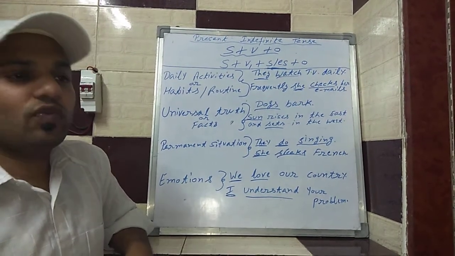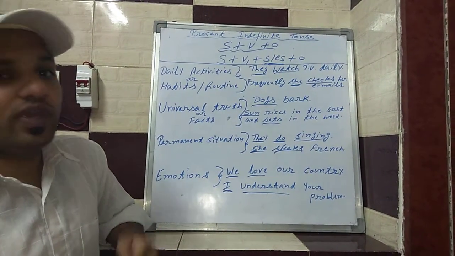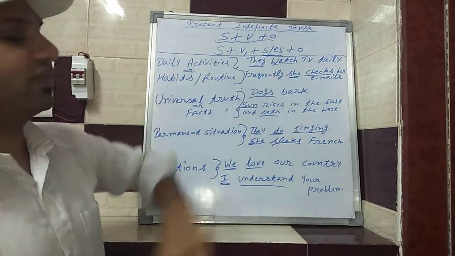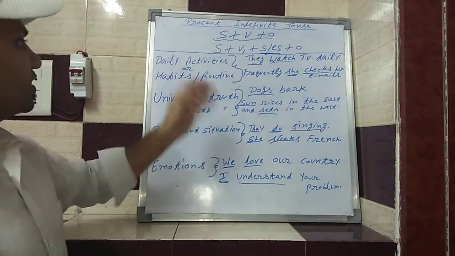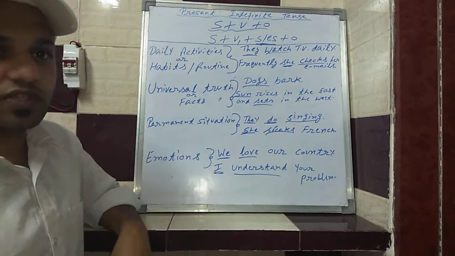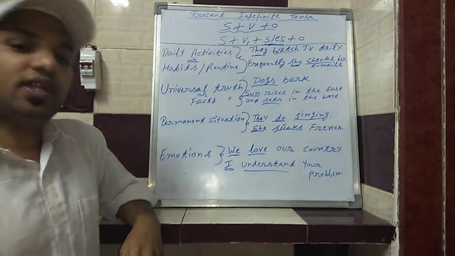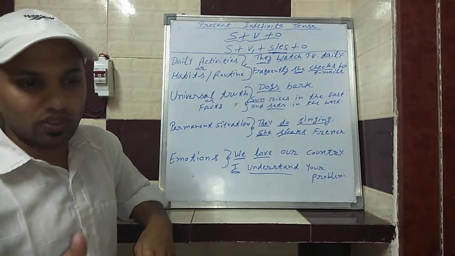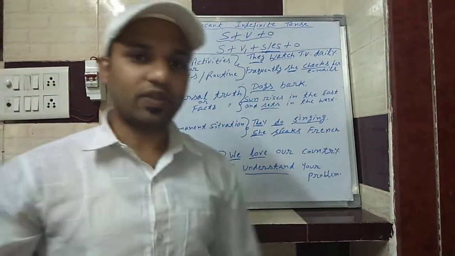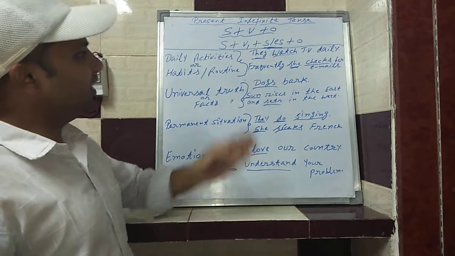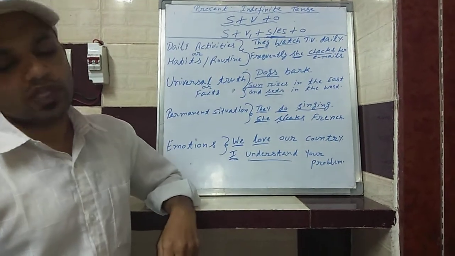Now the question is, what are the situations, what are the conditions where we use this present indefinite tense? First of all, it is about daily activities, habits, routines, or the things or activities which we do repeatedly, daily or continuously. Whatever we do daily, for that we use this particular tense.